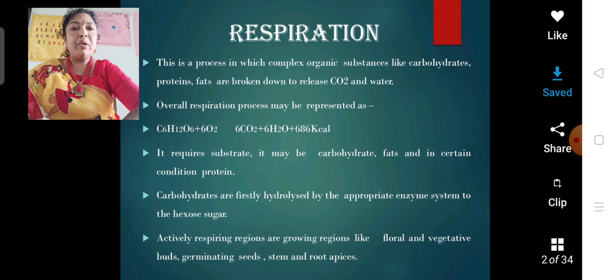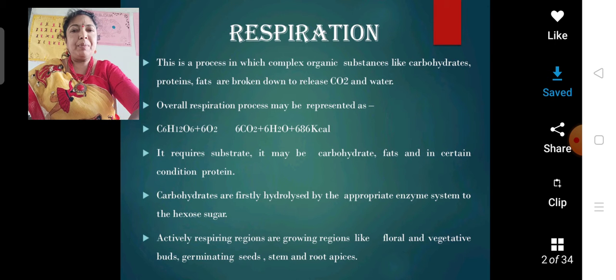Respiration is a catabolic process in which carbohydrates and proteins are broken down into carbon dioxide and water with the release of energy. This is known as respiration. In the overall reaction, glucose is broken down into carbon dioxide and water, in which 686 kilocalories are released. It requires carbohydrates to break down.